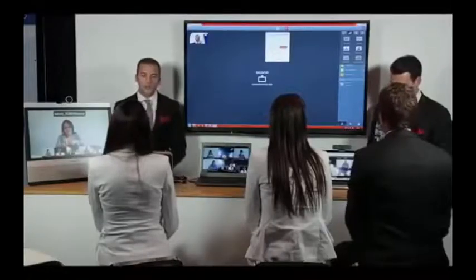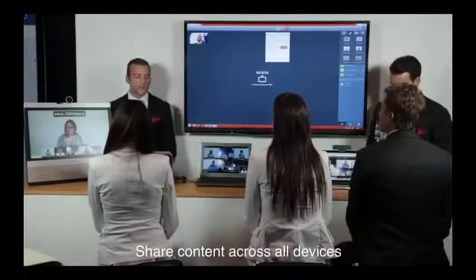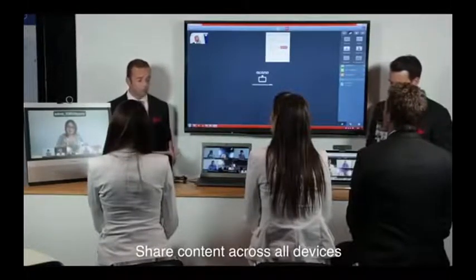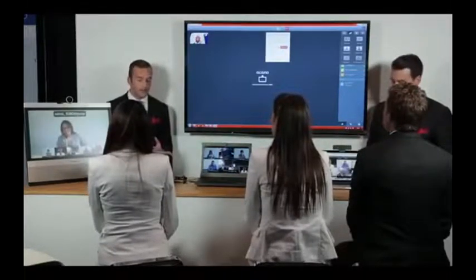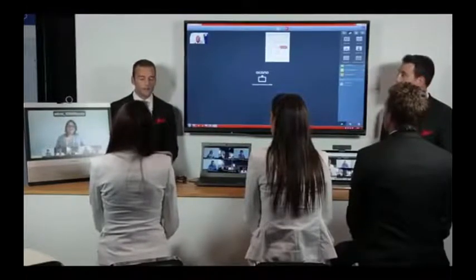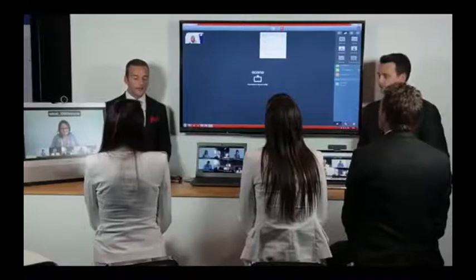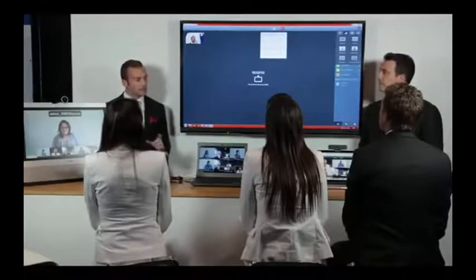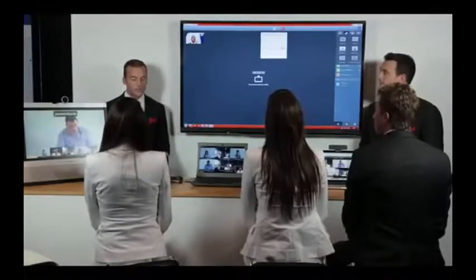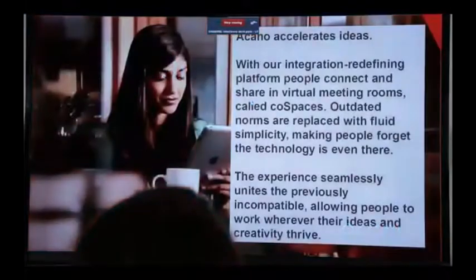I can also share content. This is a great feature because no longer are you confined to having to worry about VGA, DVI, HDMI cables. I can do that directly from the application itself. So if I choose the Share Application tab, I can then click on whatever's active on my desktop. In this case, it happens to be a PowerPoint presentation, and I can share that content to all of the devices in the call.